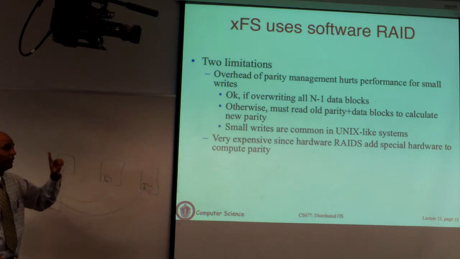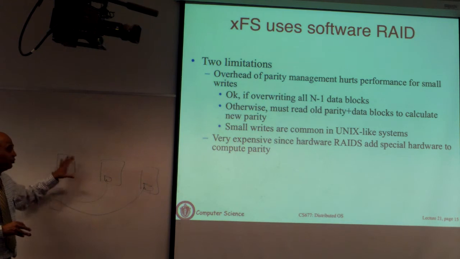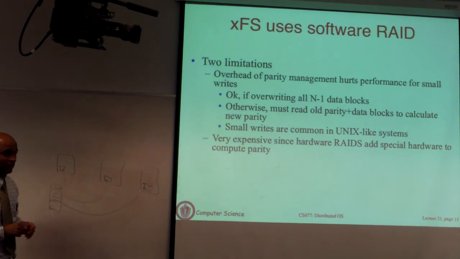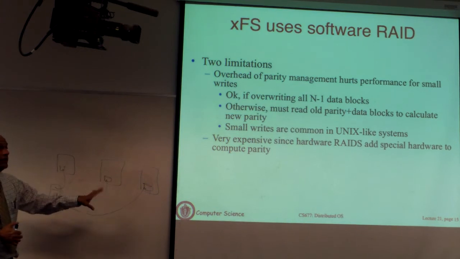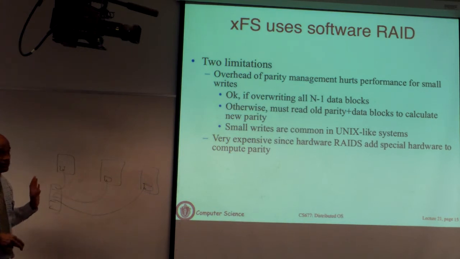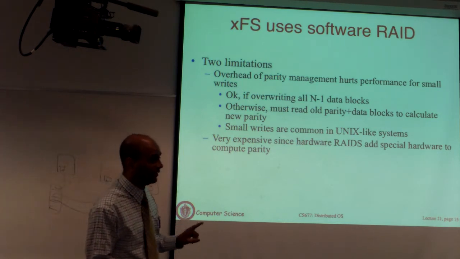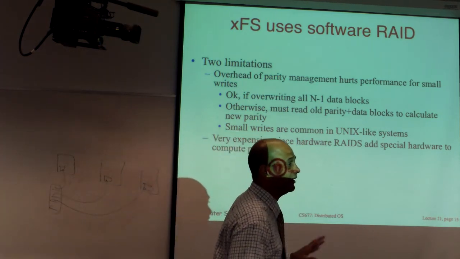Okay, so in this case, you can handle one failure. One server can fail. If two servers fail, then your data becomes unavailable. If you want to tolerate multiple failures, then you need a more sophisticated error correcting code. That's always the case. So if you're using software RAID, you can survive a single disk failure or a single machine failure. Two machines fail, data is gone.